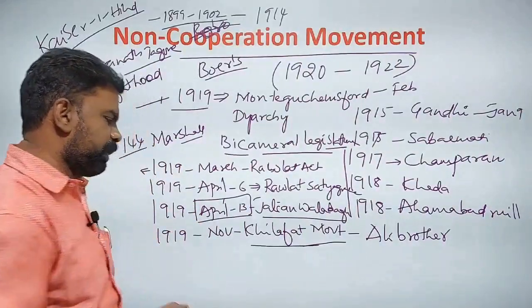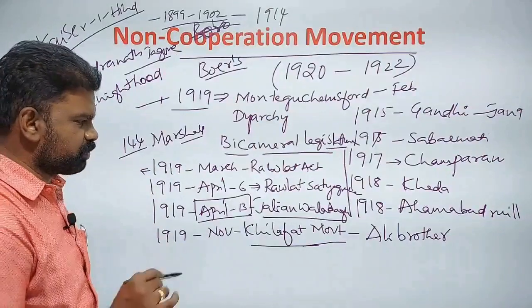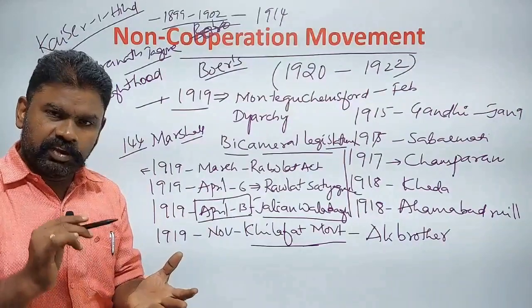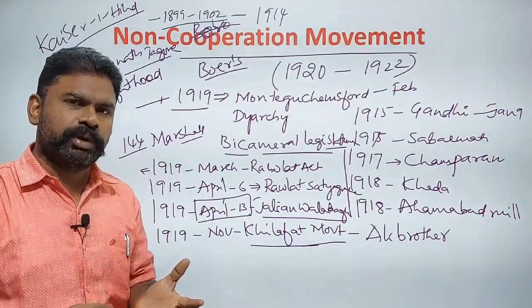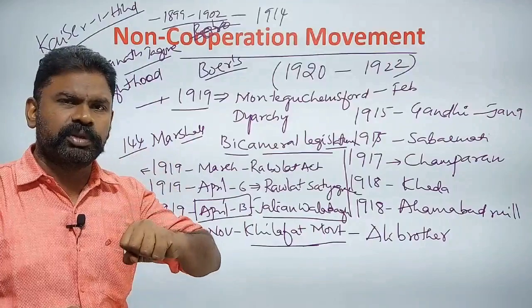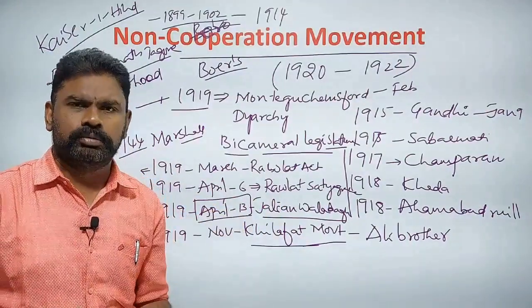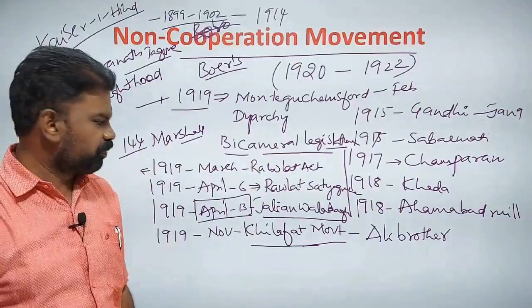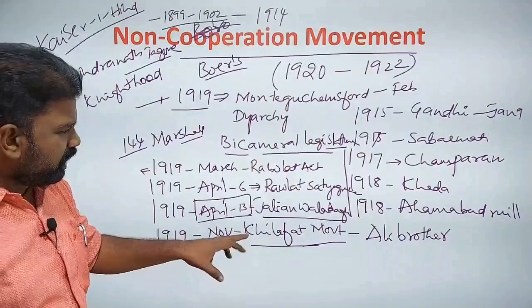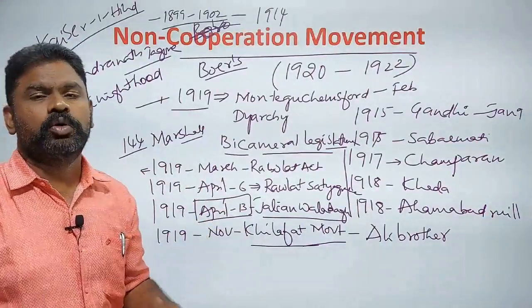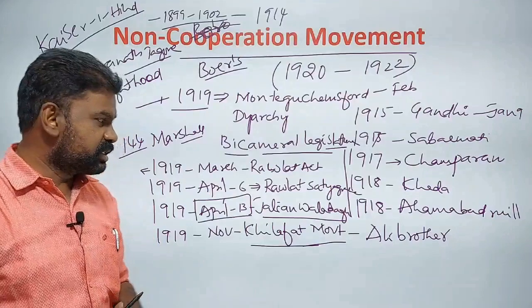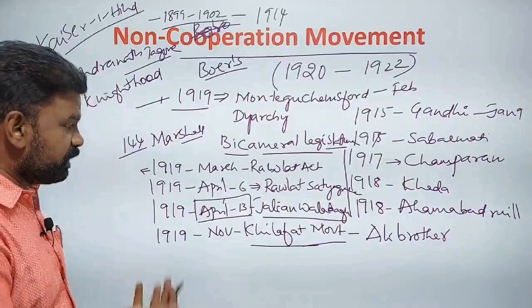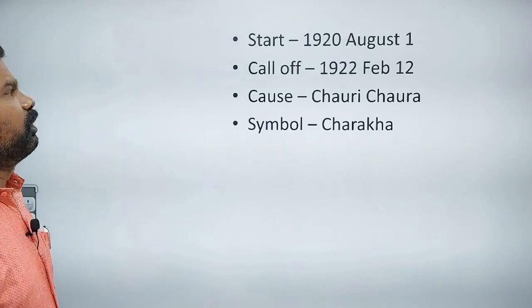The Khilafat movement was supported by Gandhi and also by some Congress people, because there were two causes. One is that if Congress supported the Khilafat movement, it would gain the support of the Muslims in the national struggle. And another is supporting the Muslims. So the Khilafat movement later turned into the Khilafat non-cooperation movement. Gandhi started the non-cooperation movement along with the Khilafat movement.